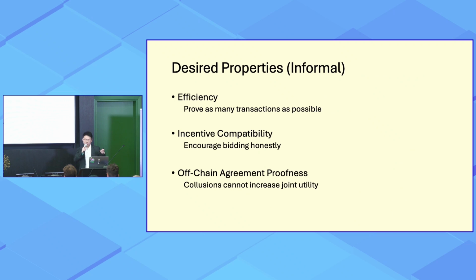So why I want to show you this Strongman mechanism is because we previously thought it may satisfy these desired properties. Informally speaking, these properties are respectively efficiency, incentive compatibility, and option agreement proofness. Let me explain. Efficiency in the sense that the proof market should be able to prove as many transactions as possible, and incentive compatibility in the sense that the mechanism should encourage each actor to behave honestly. And option agreement proofness in the sense that no collusions between users and between provers can increase their joint utility, so they cannot act maliciously by forming a collusion.